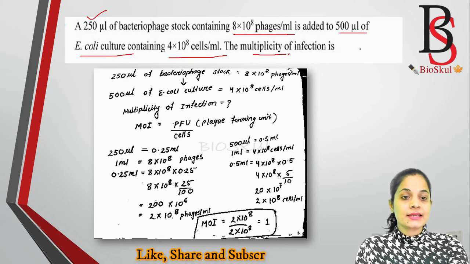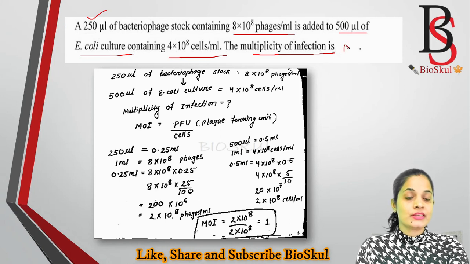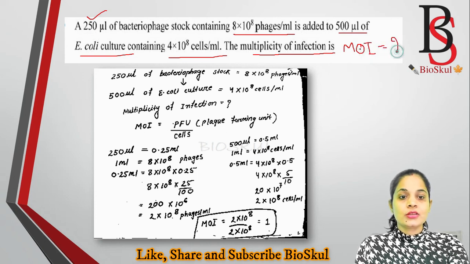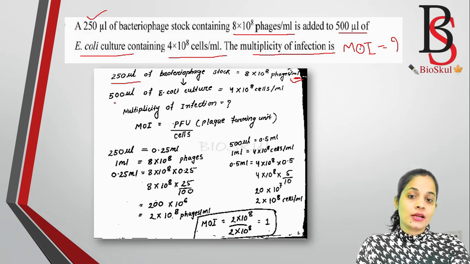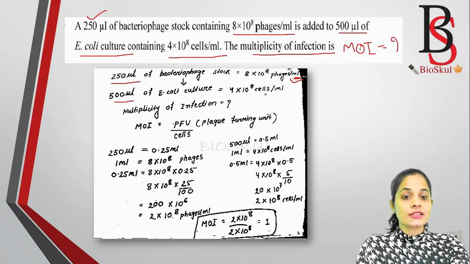The multiplicity of infection, MOI, is asked. This question is also very simple. Let's see, what is given? It is given that 250 microliter of bacteriophage stock contains 8 into 10 to the power 8 phages per ml. Here the unit is in ml, but there the unit is microliter, so first we have to convert the unit. Similarly, 500 microliter of E. coli culture contains 4 into 10 to the power 8 cells per ml.